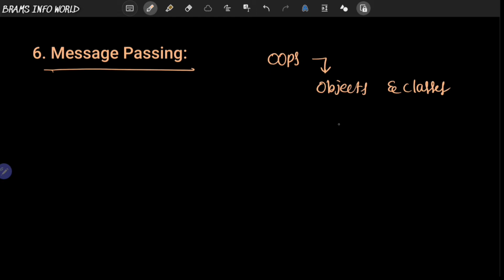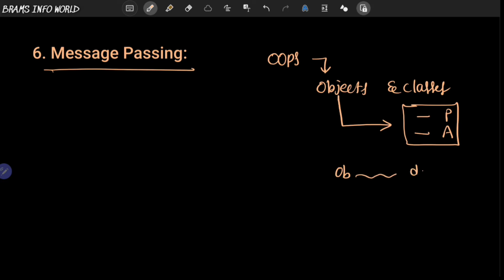If you take a class, the class contains data members and member functions. We can call them properties and actions. These properties and actions are accessed by the object. That means the object is the key to access data as well as methods. For example, your TV remote.